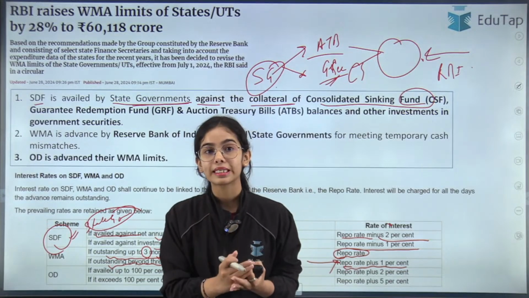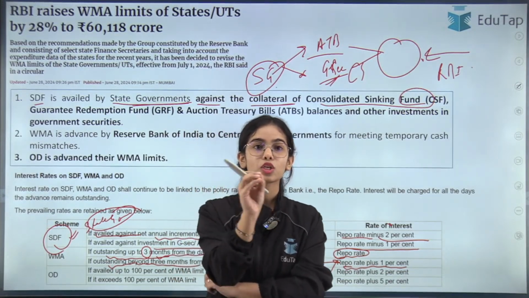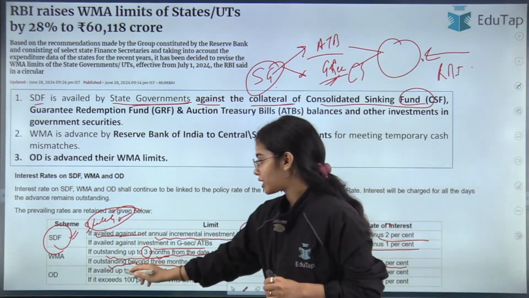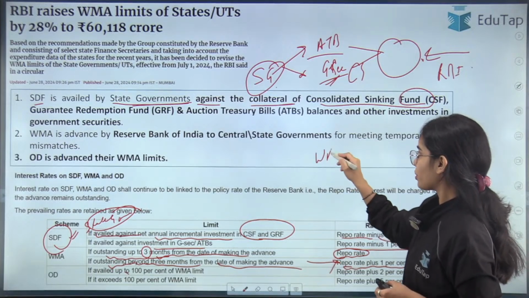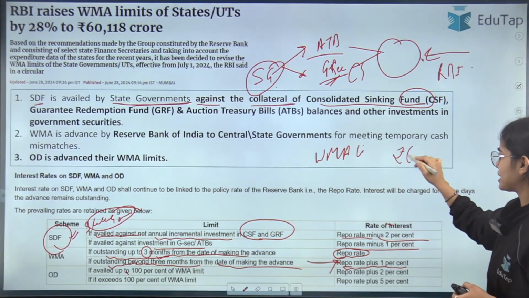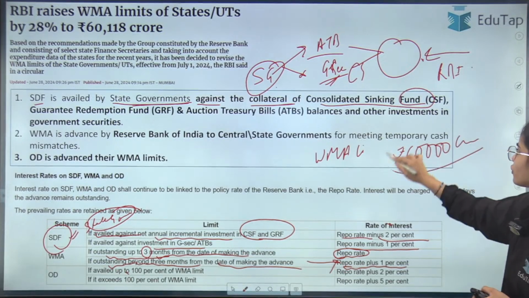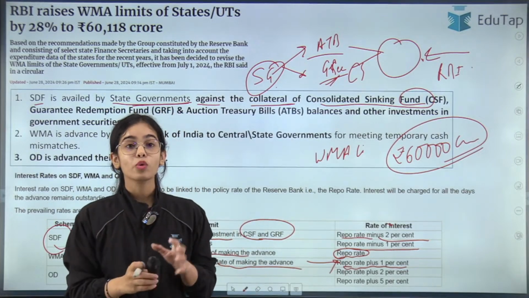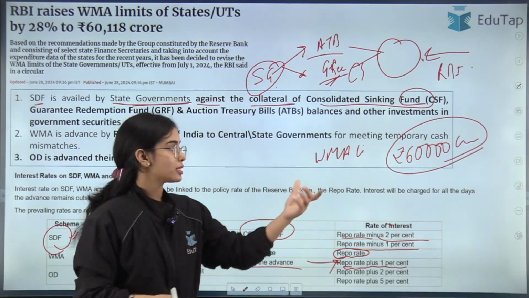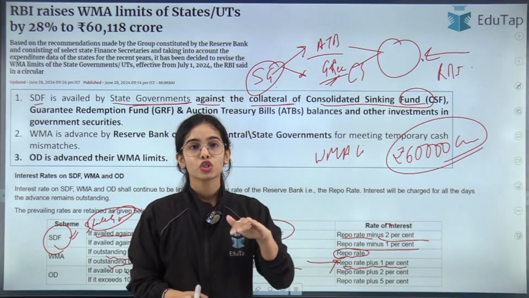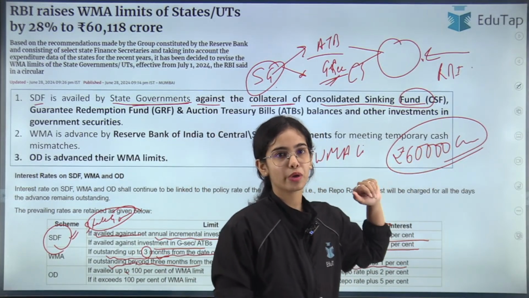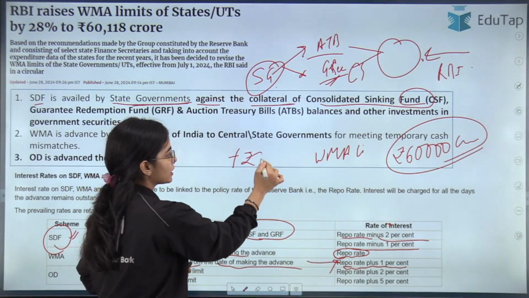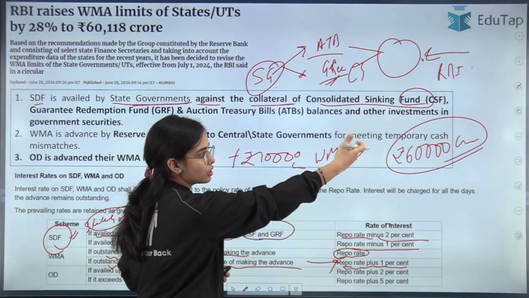Now there is also one facility that is provided to the state governments, that is the overdraft facility, and this is also provided to the central government. Let's say the WMA limit is rupees 60,000 crores, this much of the loan the state governments can take under the WMA limit. Now the state governments are saying we need more money. This 60,000 crores is not enough for us. So we need a higher amount than the WMA limit, and the limit has been crossed. Now they are taking an extra loan of rupees 30,000 crore, that is above the WMA limit.